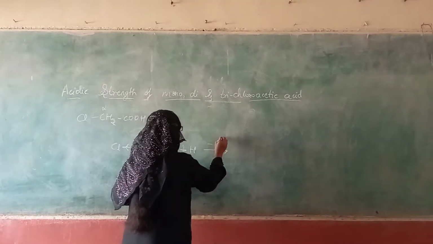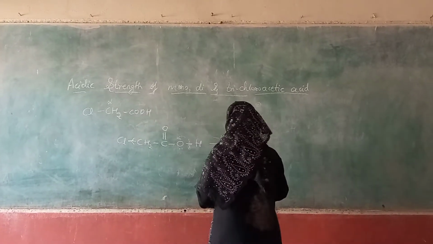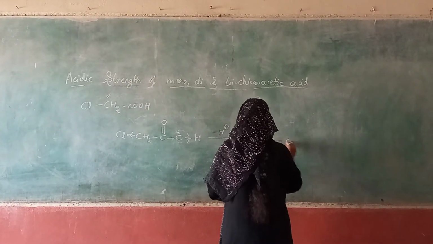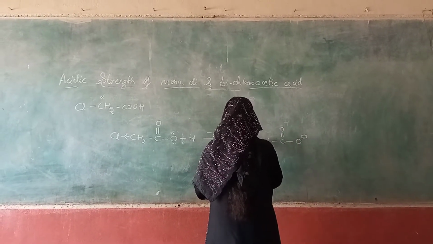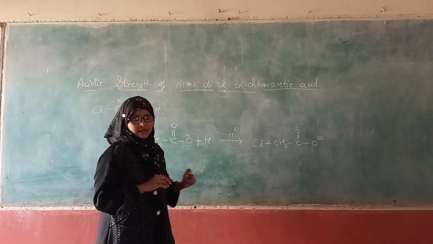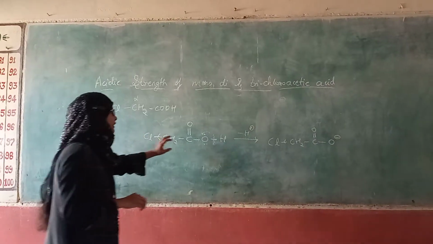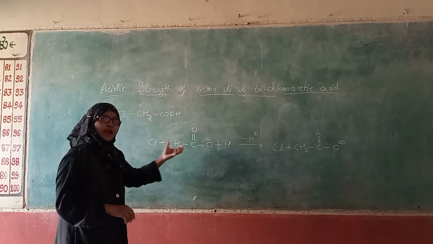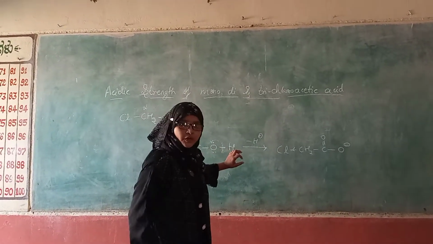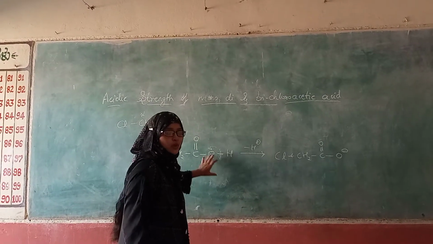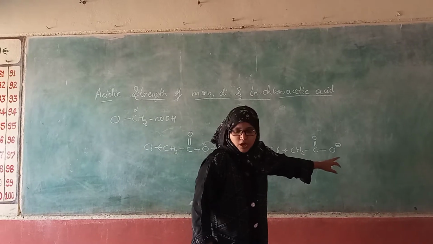it generates a carboxylate ion, that is CH2ClCOO minus, so O minus. This process takes place very easily and very fast because of this chlorine. It will drag the electrons. In turn, the negative charge dispersion takes place over the oxygen, and it can easily produce the carboxylate